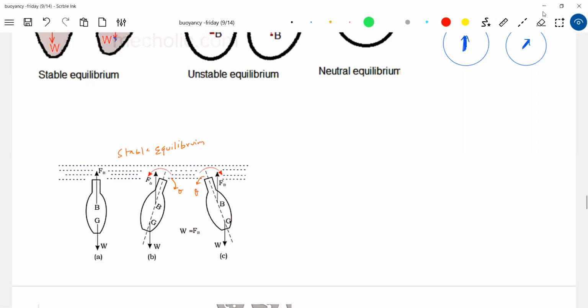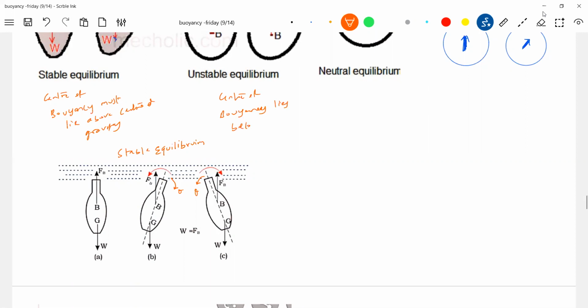So for stable equilibrium, what is the necessary condition? The center of buoyancy should lie above the center of gravity. Am I right? So shall I put the simplest conclusion? Center of buoyancy above center of gravity. Here, center of buoyancy lies below the center of gravity.